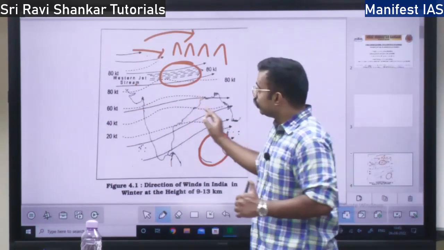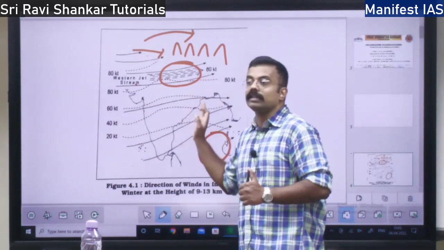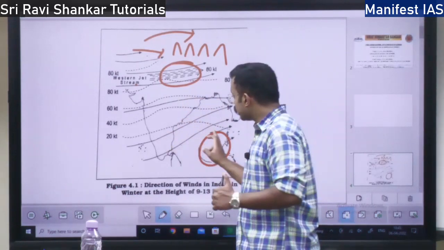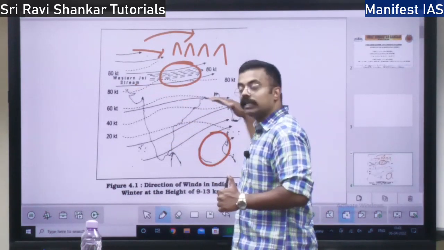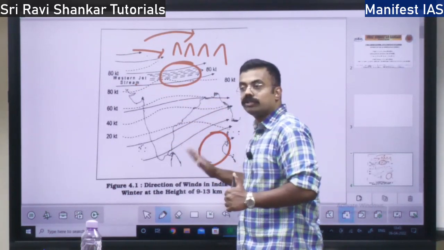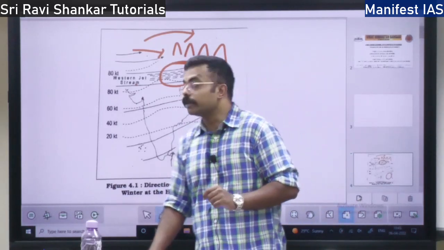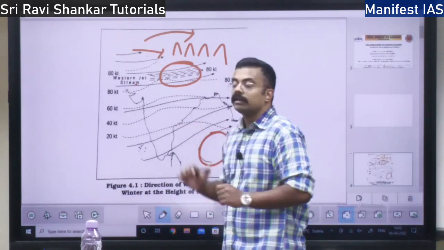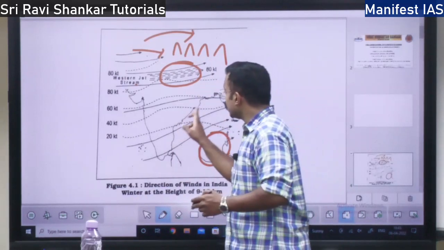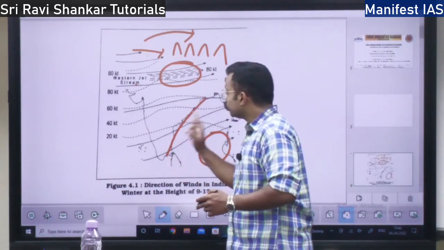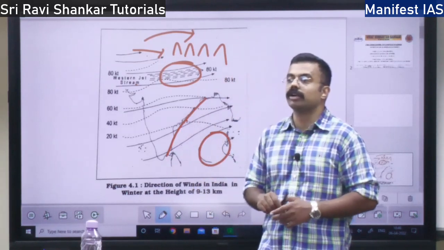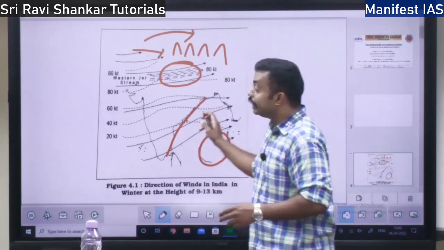Next, during winter you will also find some tropical cyclones. Tropical cyclones originate below the Tropic of Cancer. So where does it originate? It originates in the Bay of Bengal region. From the Bay of Bengal region, the cyclones come and clash with this part. So always Odisha will be having one cyclone or another. It is highly destructive.